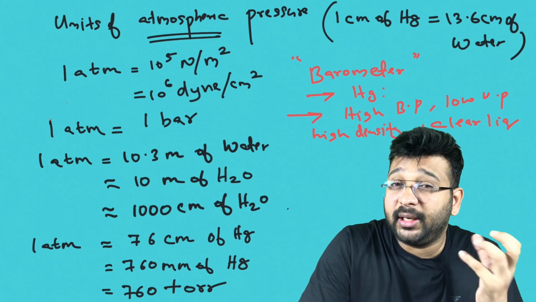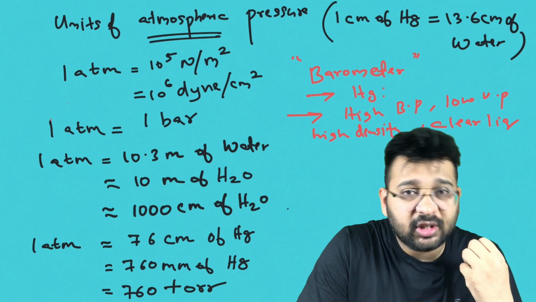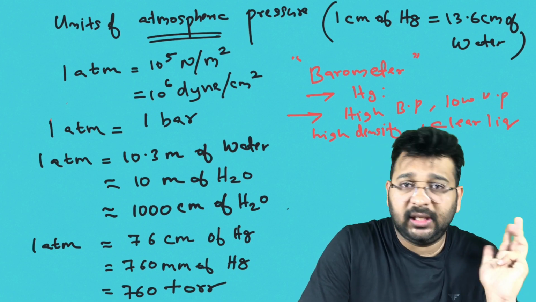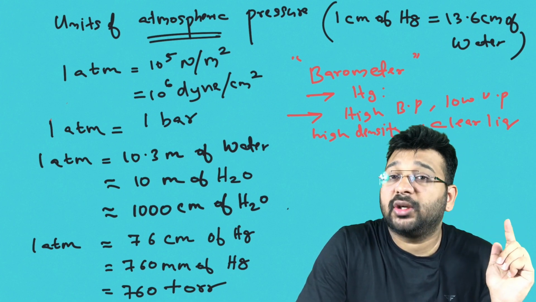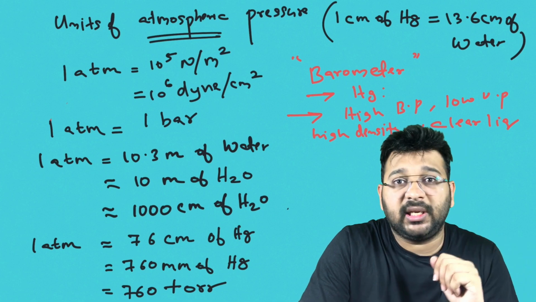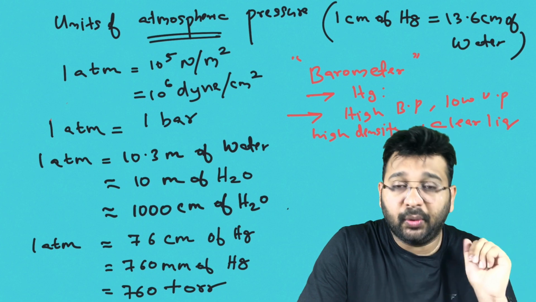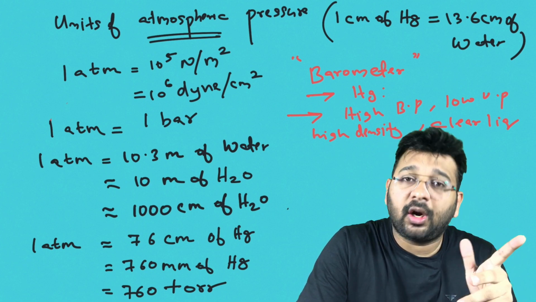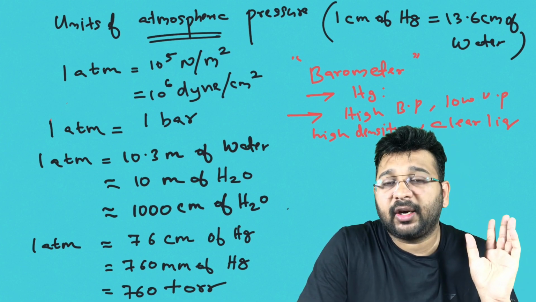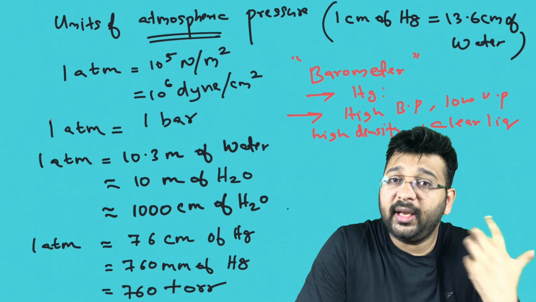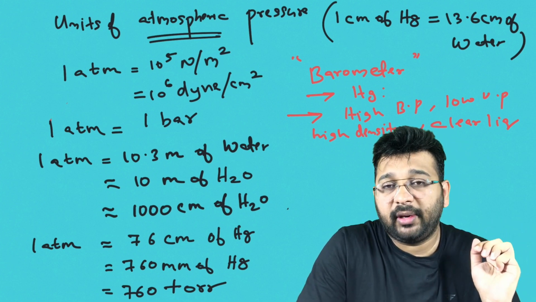So what's the importance of mercury? It is a very clear liquid. So the liquid used in the barometer is mercury. What are the basic reasons? It has low vapor pressure, high boiling point, high density, and is also a clear liquid, so that measurements can be taken very easily. So these are the most important topics related to atmospheric pressure: the units, the concept of pressure on the basis of water column and mercury column. Then last, the barometer, the liquid used in it, and the basic reason why we are using mercury. These are the basic things when you deal with atmospheric pressure.